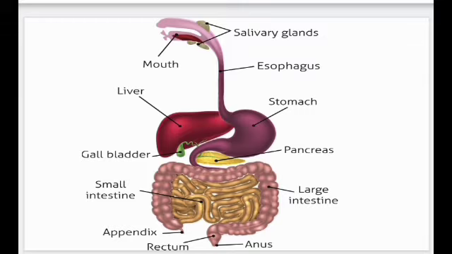This digestive tract is a tube of nearly 30 feet long. The digestive organs release several chemicals into the digestive tract, converting it into a powerful digesting factory where complex food material is converted into simpler food material.